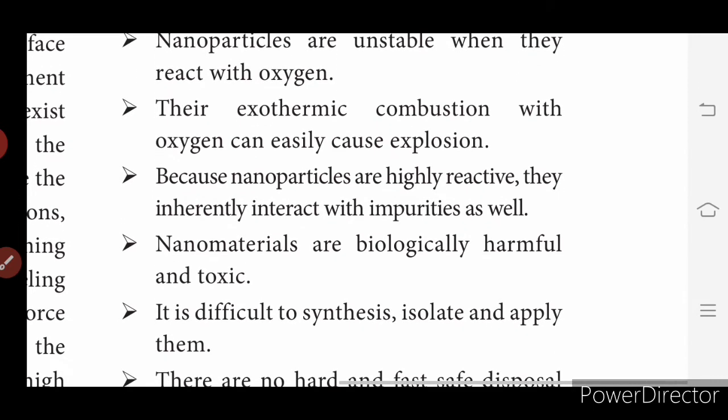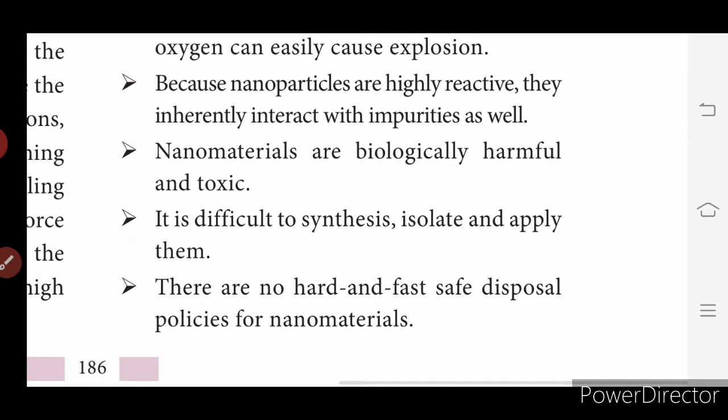The nanomaterials are biologically harmful and toxic. It is difficult to synthesize, isolate and apply them. The segregation of these nanomaterials is very, very difficult. And there are no hard and fast safe disposal policies for nanomaterials. After the combination of these nanomaterials, it is really difficult to dispose of them. It is hard to dispose of the nanomaterials.